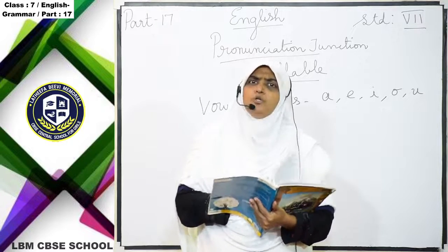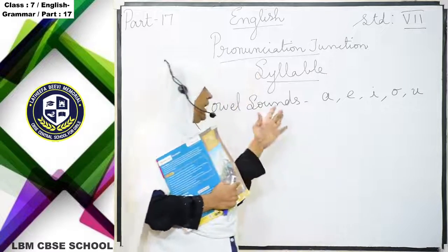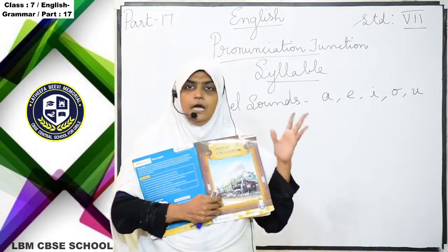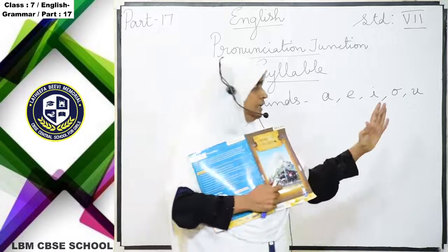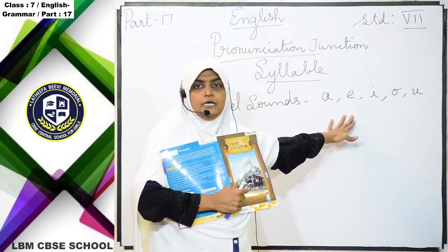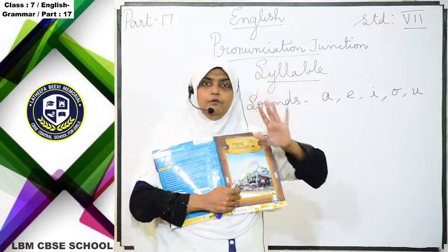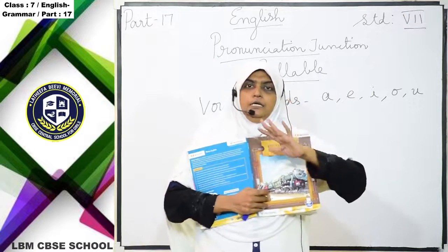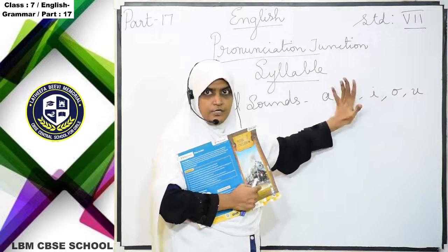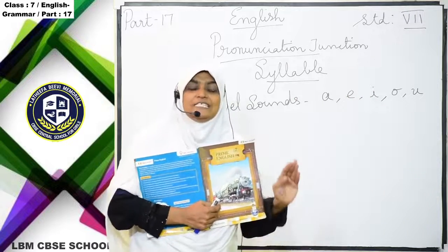But what about consonant sounds? The vowel sounds I told you are A, E, I, O, U. What are the consonant sounds? In the alphabet, A to Z, apart from the vowels, the rest of the letters we call consonant sounds.